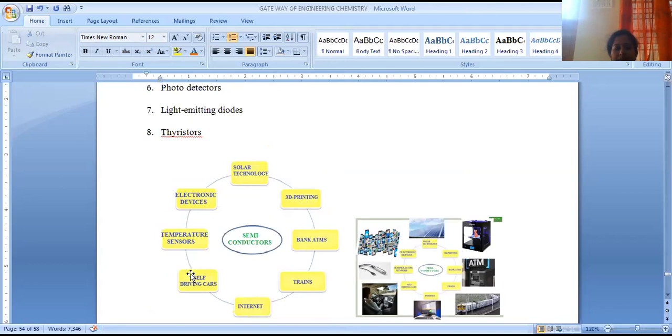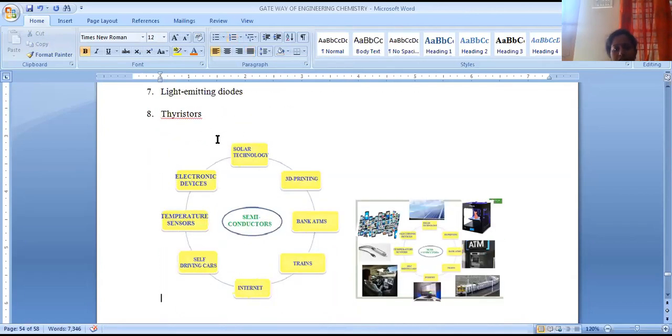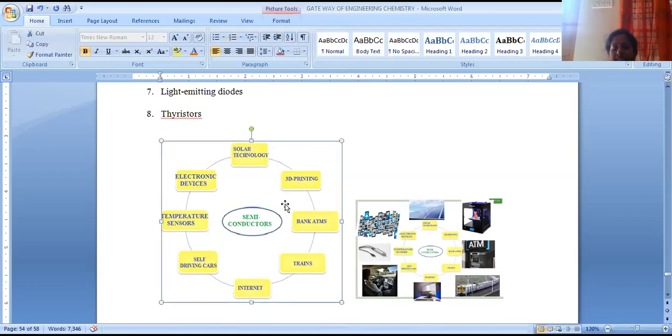And the next is light emitting diodes, nothing but LEDs. Nowadays LED usage is most prominent, and low energy consumption and high voltage generation is possible. Those are called light emitting diodes, LED. And thyristors are another type of device which also use these semiconducting materials. In all fields we have semiconductor applications; especially extrinsic semiconductors have a wide range of applications.